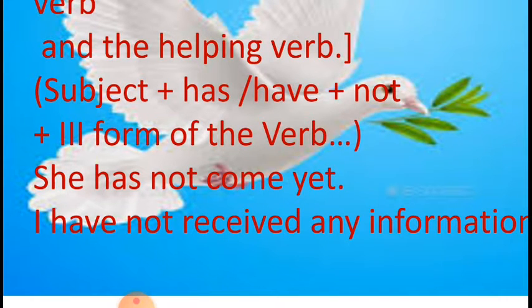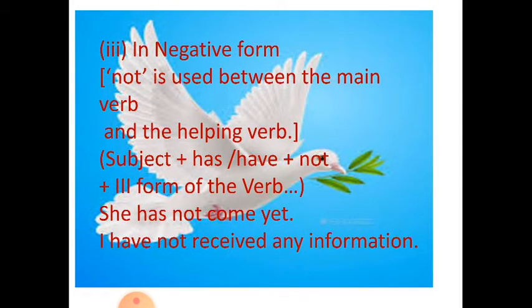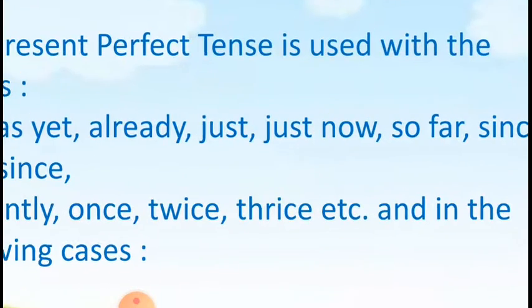I have not received any information. With I as a subject plus have plus not plus the third form of the verb, that is received, and any information. So I have not received any information.